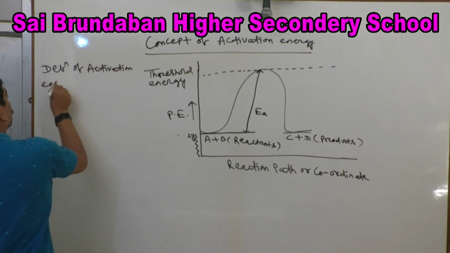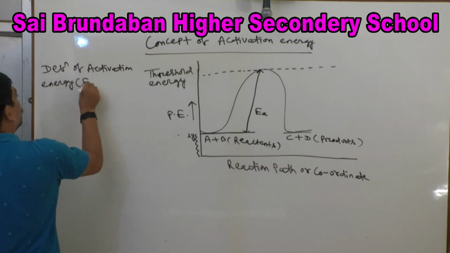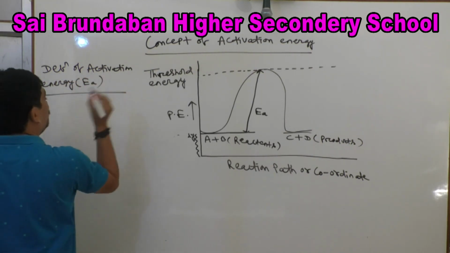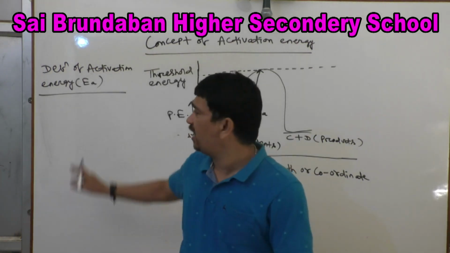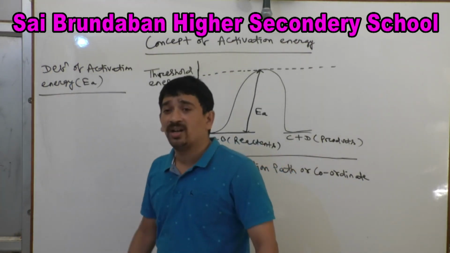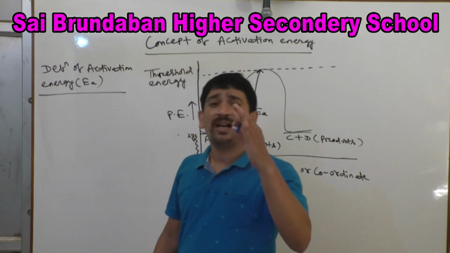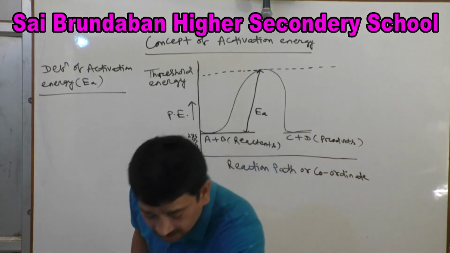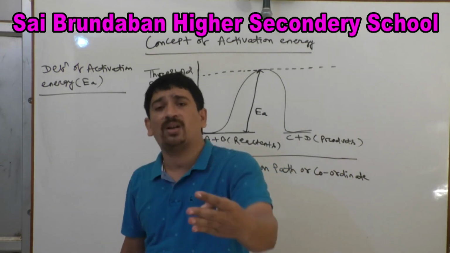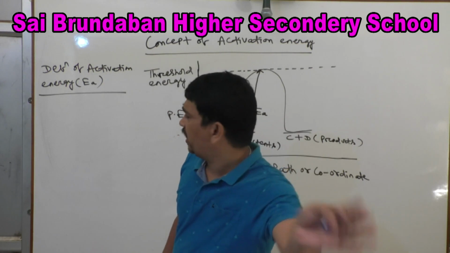Activation energy is denoted as EA. So what is the definition of activation energy? The extra energy which must be supplied to the reactant molecule in order to reach the threshold energy barrier to give product, that is called activation energy.